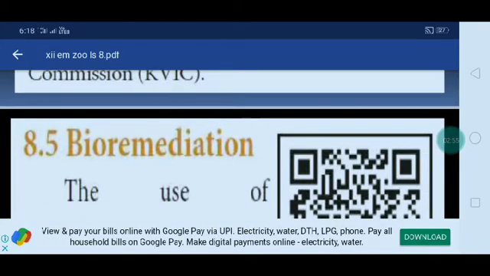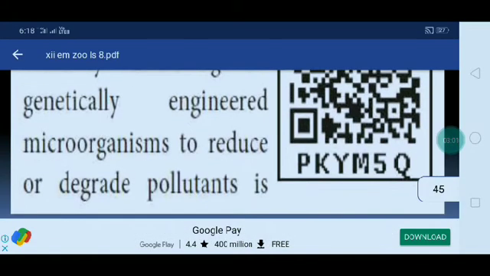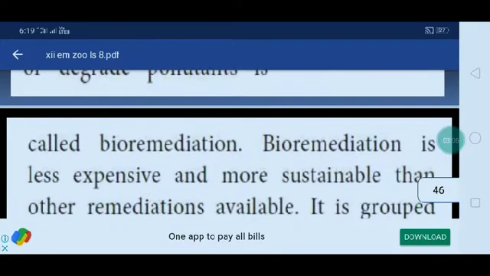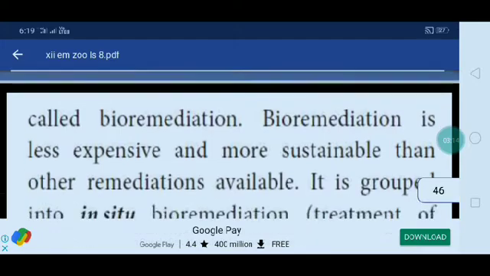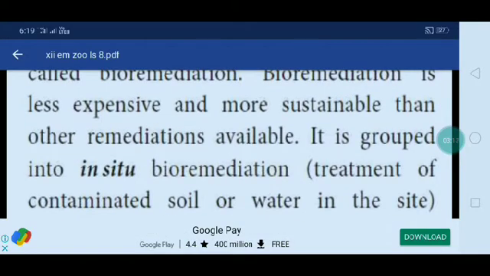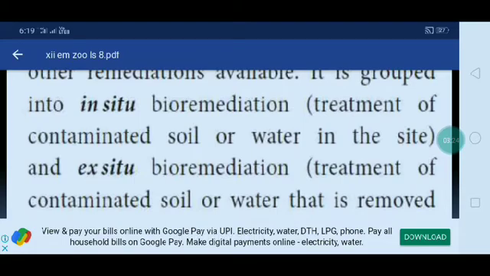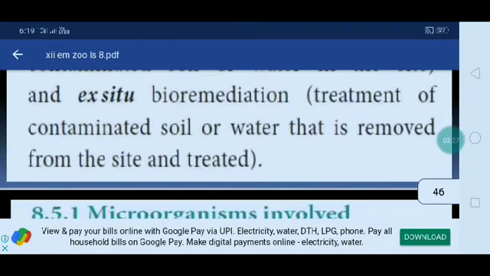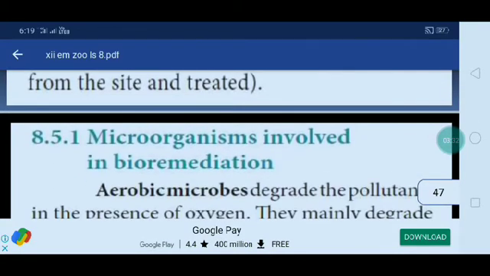Then next we pass on to bioremediation. Bioremediation is the use of naturally occurring or genetically engineered microorganisms to reduce or degrade pollutants. Bioremediation is less expensive and more sustainable than other remediations available. It is grouped into in situ bioremediation, treatment of contaminated soil or water at the site, and ex situ bioremediation, treatment of contaminated soil or water that is removed from the site and treated.